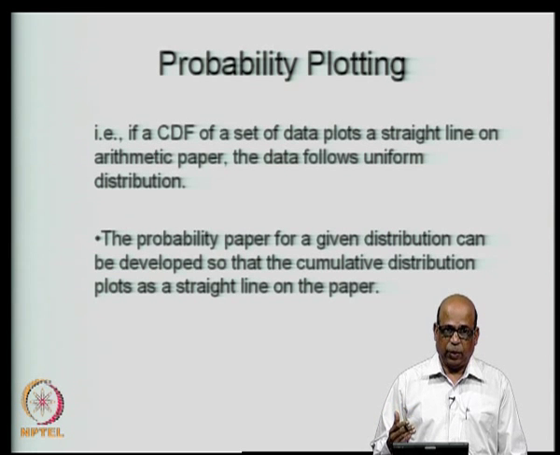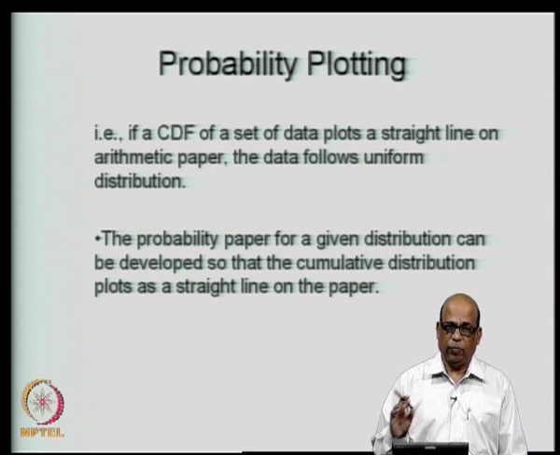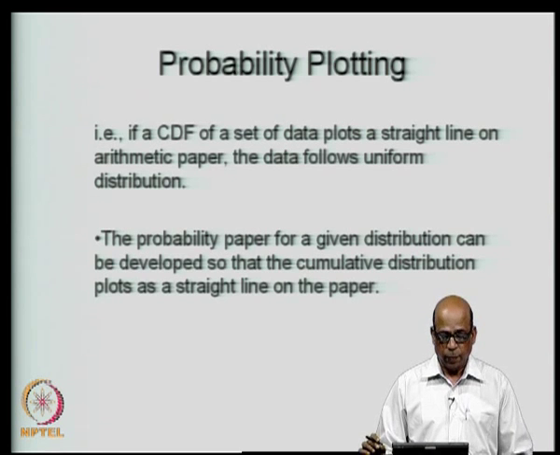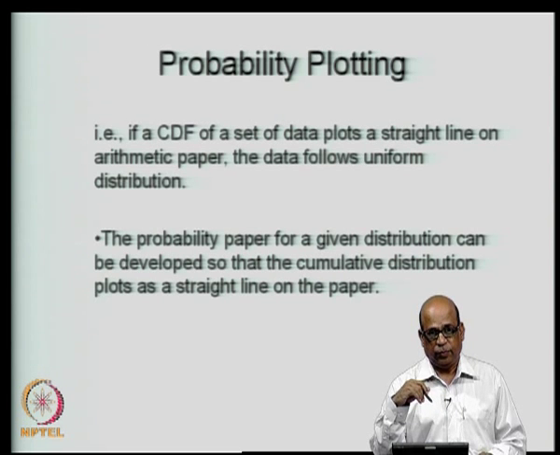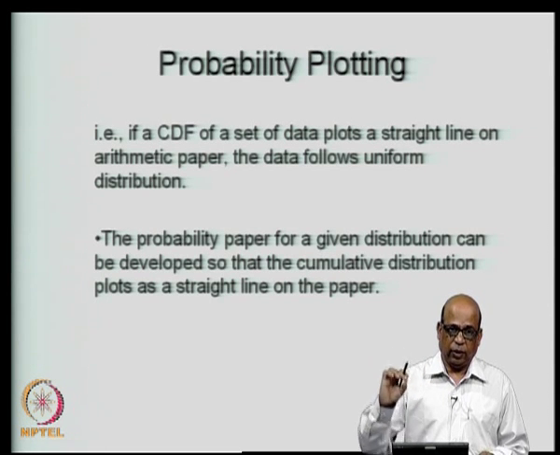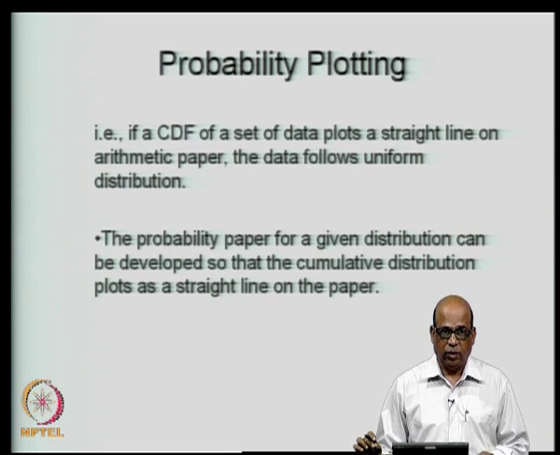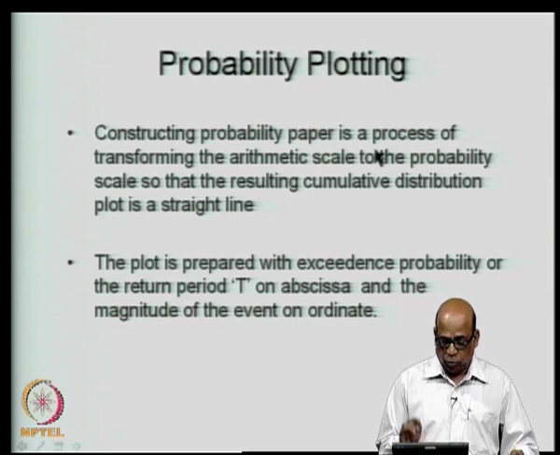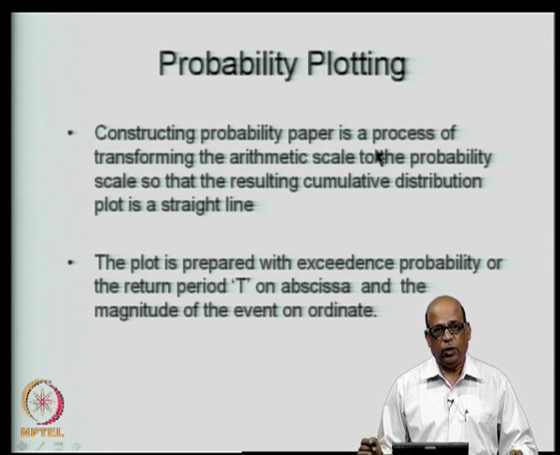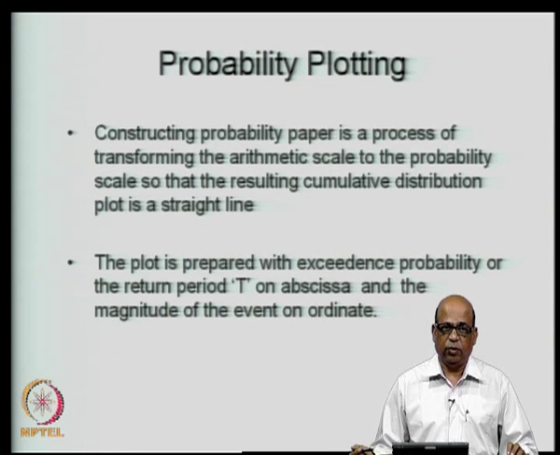a graph paper which is a probability paper with the arithmetic scales transformed to probability scales. The idea here is that if you plot the f of x, it should plot as a straight line on the probability paper. So, how do we transform this? This is a process of transforming the arithmetic scale to the probability scale, so that the resulting CDF plots as a straight line on this particular paper.